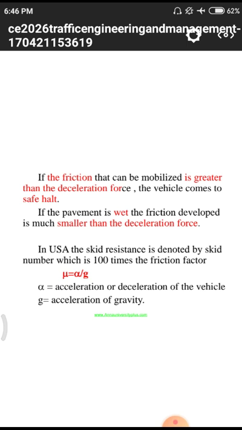If the pavement is wet, the friction developed is much smaller than the declaration force. Why? Because if the friction is high, the vehicle will stop. If the friction is very low, there is no stopping of the vehicle. Why? Because normally in our houses we observe different kinds of tiles. Among these tiles, some have a huge amount of friction and some have less.